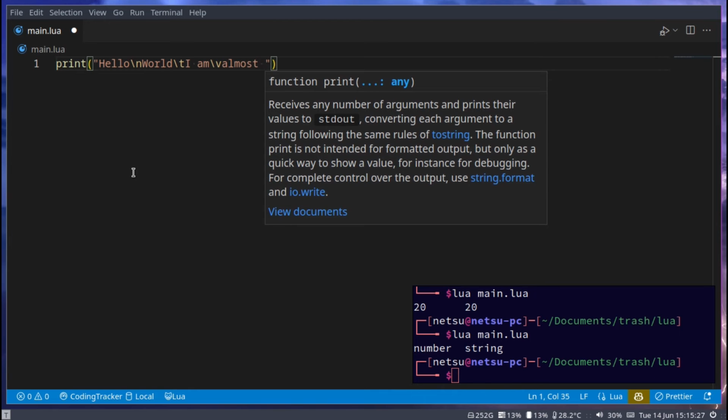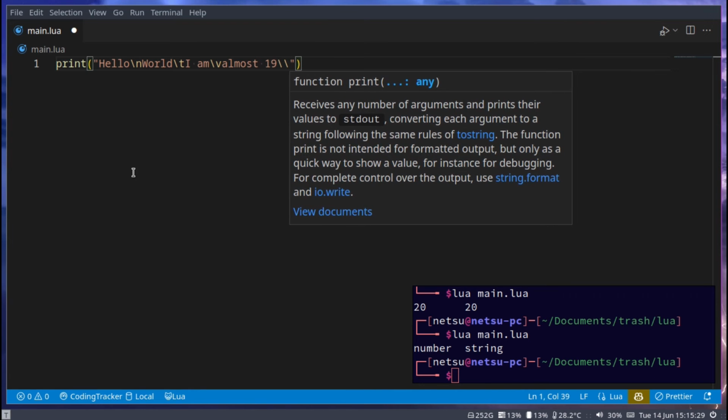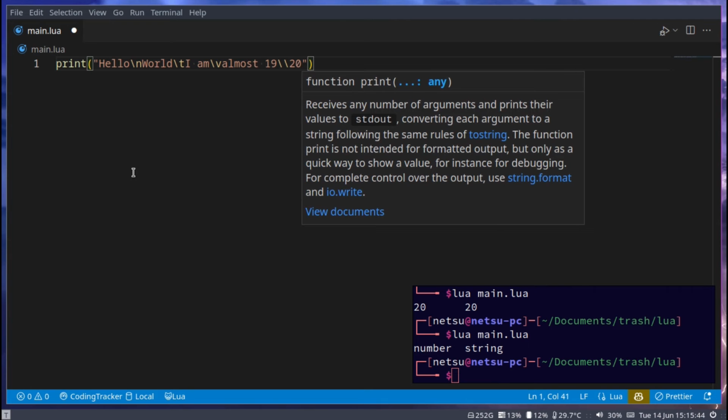Almost 19. 2 backslashes will give you a backslash. And a backslash escapes a character. So you'll need 2 backslashes to get 1 backslash. And then here, we can say 20. So it's kind of 19/20.